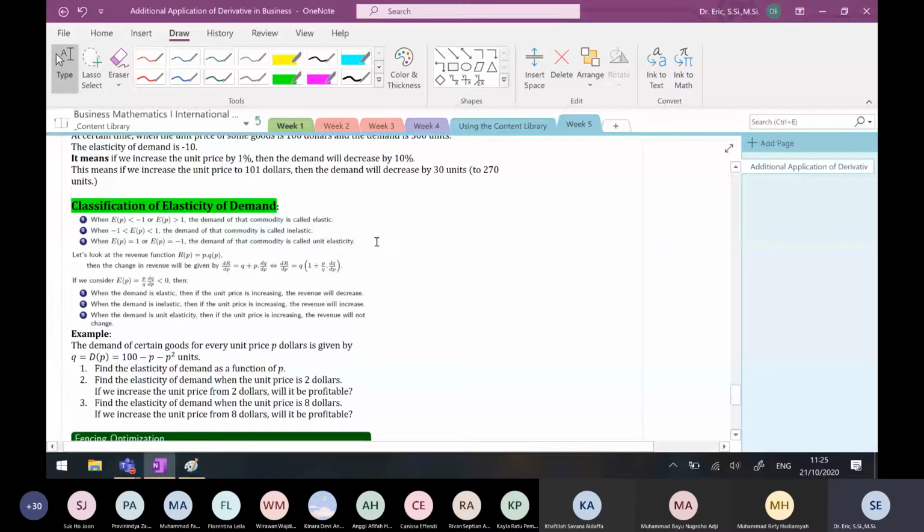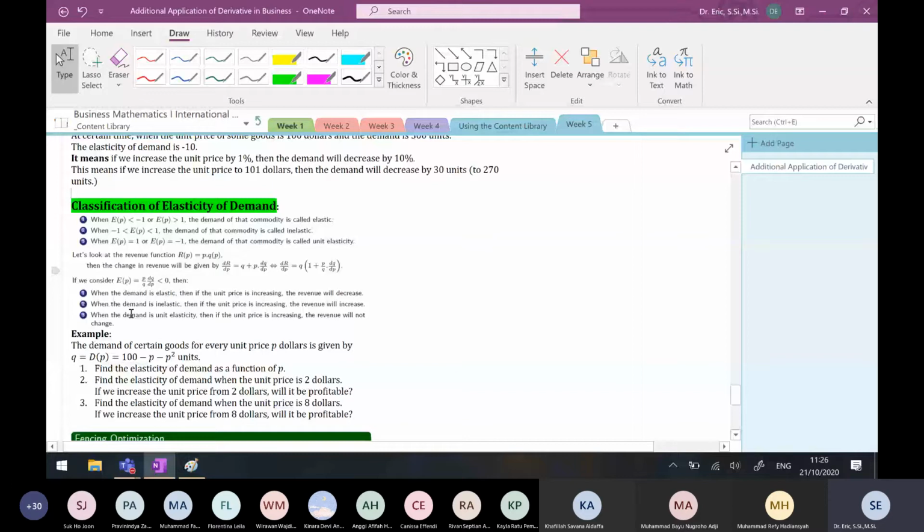What does it mean? When I increase the unit price, the revenue will drop. So if you have elastic demand for a commodity and you increase the unit price, the revenue will decrease. I can use the same technique: if the demand is inelastic and the unit price is increasing, the revenue will increase.